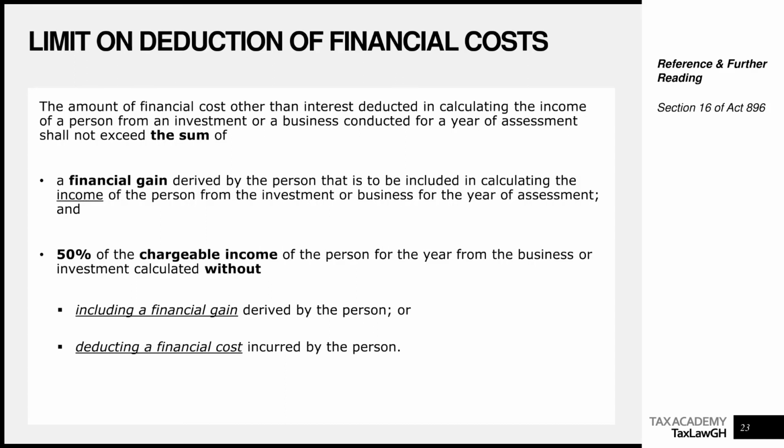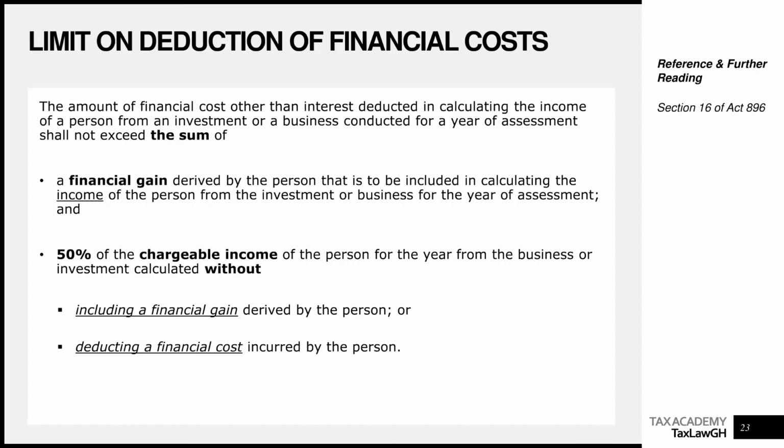Because remember, to arrive at any element that already includes an income or expense, what do you do? You add back the expense and you deduct the income. So CI star will equal CI, which is your normal chargeable income, minus what? Minus FG plus FC, where FG is financial gain, FC is financial cost.